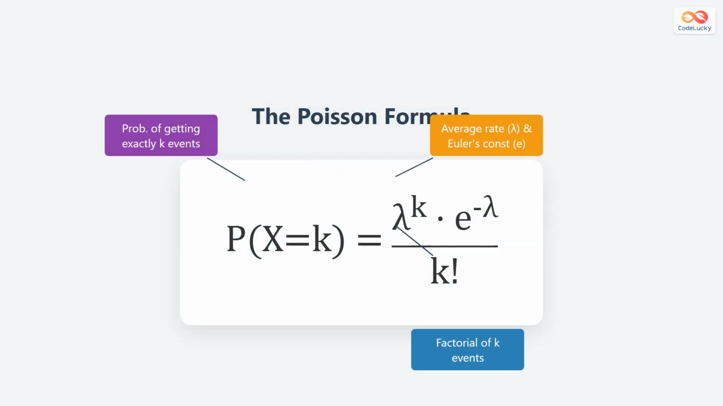Here is the formula that makes it all work. It looks complex, but let us simplify it. On the left, we have the probability of getting exactly k events. On the right, we use our average rate, lambda, and 2 mathematical constants to find that probability.